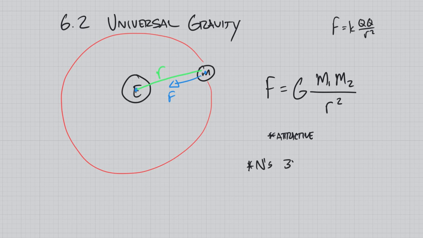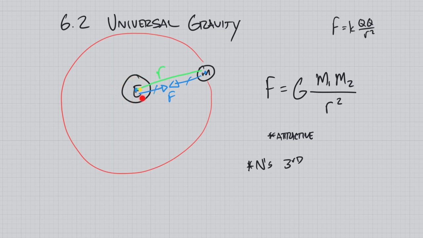Please make sure we understand this applies to Newton's third law, which is that for every action there is an equal and opposite reaction. So this force not only pulls the moon into orbit, it actually pulls the Earth towards the moon as well. Those are equal and opposite forces. The thing is, the Earth and the moon are actually orbiting around their center of mass, which for the most part is probably right here.